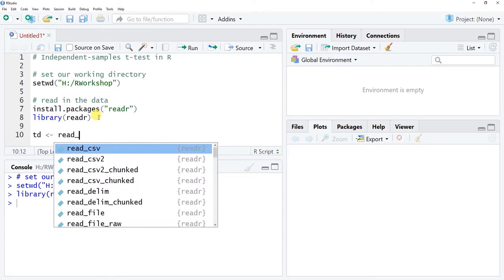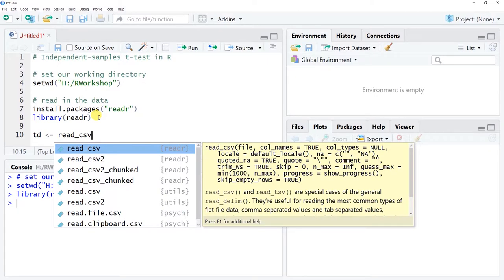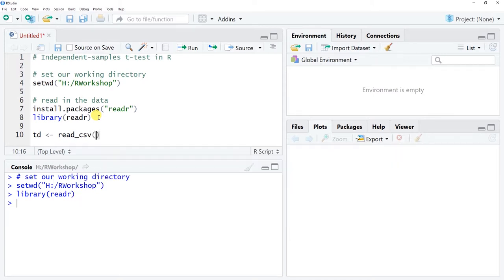And so I'm going to use that read underscore csv function. You could use another read.csv function from base R, or read with a capital R from lessR. However you want to read in the data, you can do it. But I'm using the read underscore csv function here. Now in parentheses, I'll put the sole argument in quotation marks, and that is the exact name of that data file. Remember, I copied this previously from my working directory folder. It's training evaluation underscore pre-post control. Remember, this is case and space sensitive. And make sure that you put the .csv there at the end if it wasn't already included, so that it's clear that you're reading in a .csv file, which stands for comma separated values. So let's click run here.